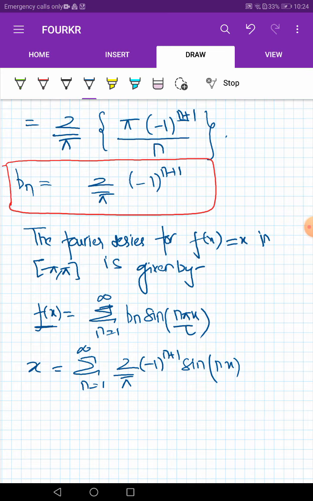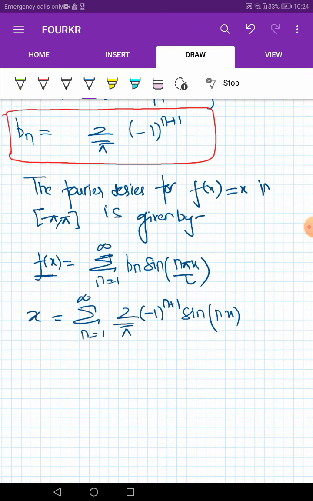Now just expand this series. So x will be equal to, if we put n is equal to 1, that is 1 plus 1, 2, this will become 1. So we are having 2 by pi sine x. We will take 2 by pi common on this side. Now if we put n is equal to 2, then this will equal minus 1, and it becomes minus sine 2x.